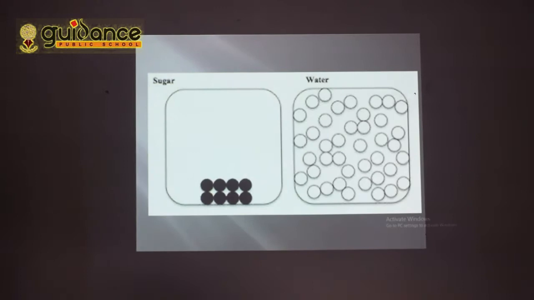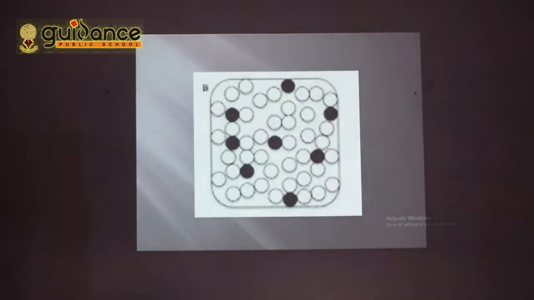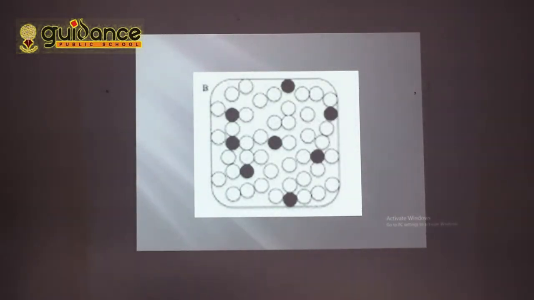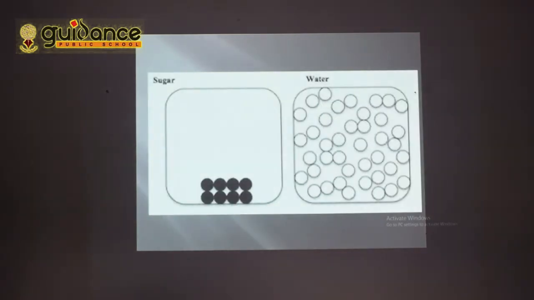Okay, and when we add sugar to this, what will happen? The sugar particles will come in between the water molecules. That's why the level is not increasing. Okay, do you get that? That means in sugar and water, we are comparing these two.